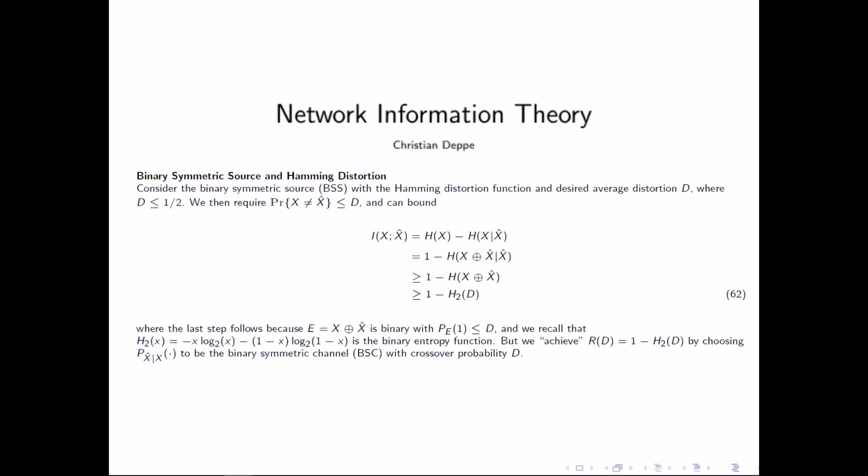Now our source produces 0 and 1 with probability 1/2. Now we can choose our channel from x to x hat just as a binary symmetric channel with this crossover probability d. Then, of course, if you look at the capacity, then we get 1 minus h, the binary entropy of d, and we exactly assume our value.